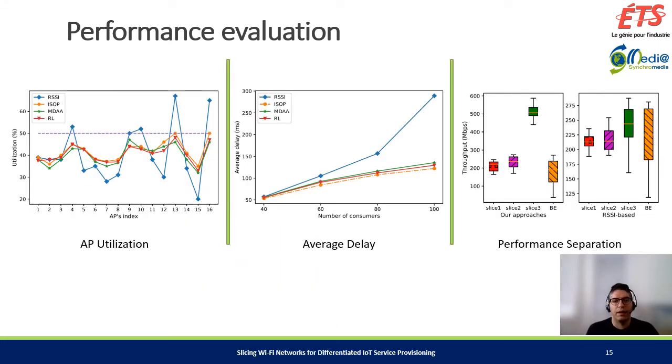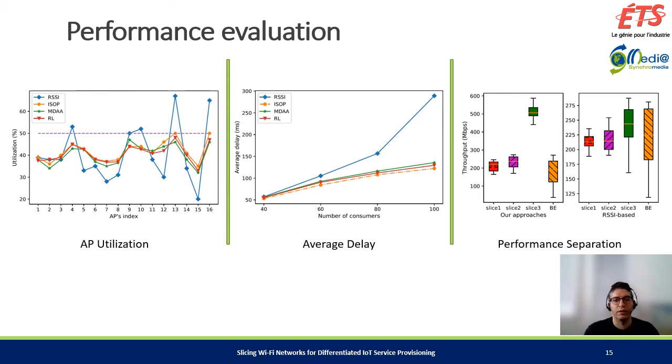Looking at the figure on the left, we can see that our proposed solution performed well in terms of balancing the load on APs like access points number 13 and 16. We can see that our algorithm tried to balance the load using the available resources in the neighboring APs. The figure in the middle shows the average delay and the significant improvement using our heuristic.